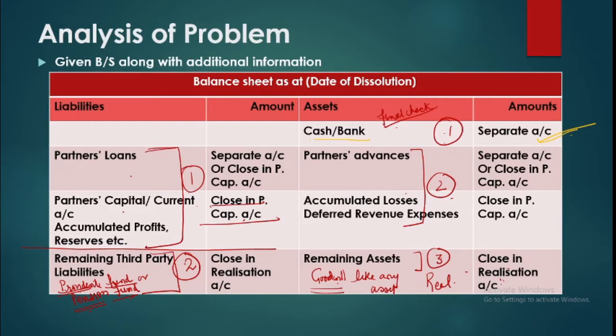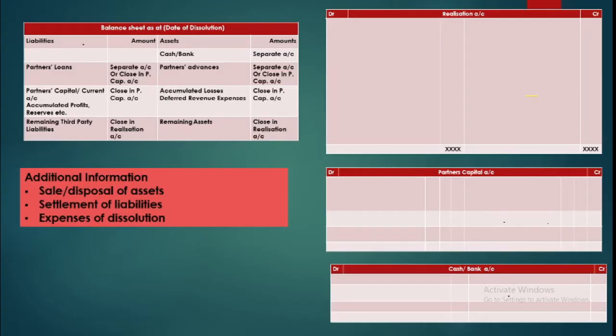Okay. So this is one thing that we need to remember here. And when we are to close these books, you will be provided some additional information, like for the assets it will be given that these are to be sold at this price. Now when you dispose of your assets, you can either sell them for cash, you get money, or many a times partners may decide to take over. So some of the partners may say that I'll take over stock or I'll take over the building at this price. So some agreed price will be there, but instead of selling it, they may buy it for their personal use. Similarly, liabilities may be paid for cash, or some partner may decide to take over the liability.